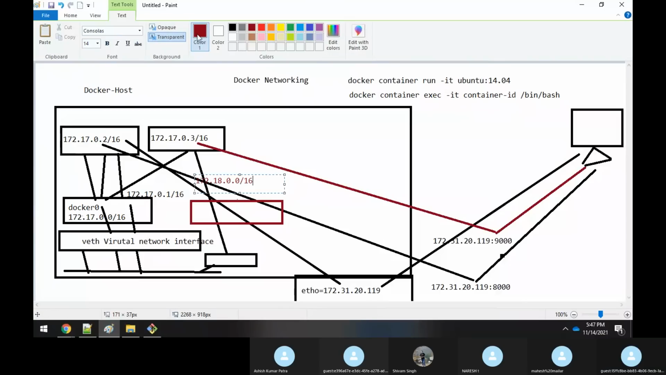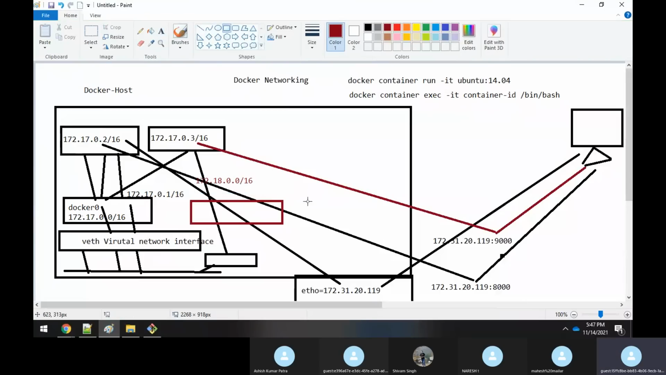Similarly, you can create any number of bridges. For the next it will give 172.19.0.0/16, then 172.20.0.0/16, like that. So by doing this, you're isolating a network.